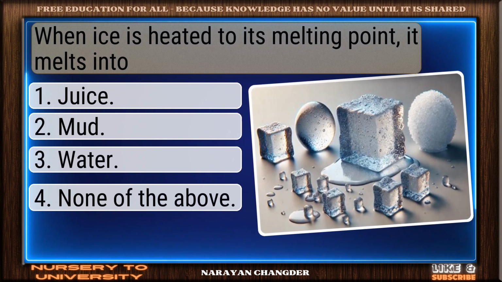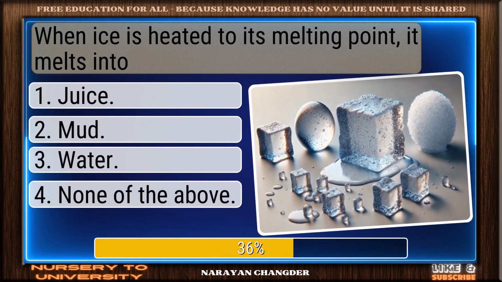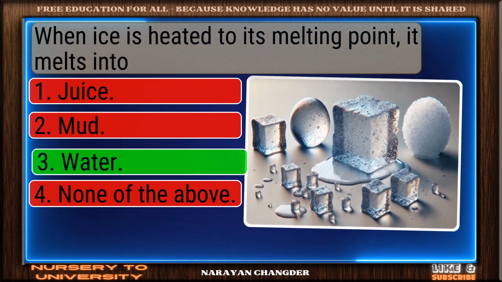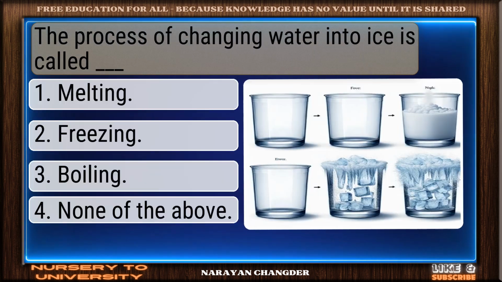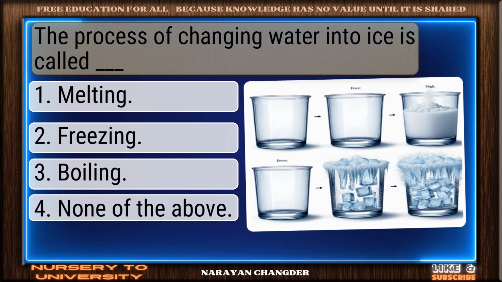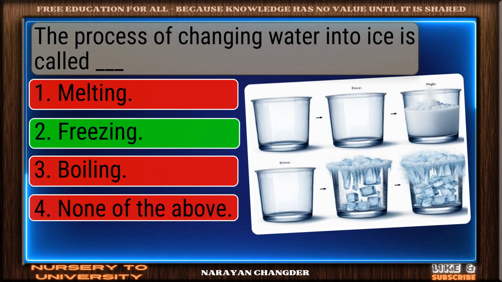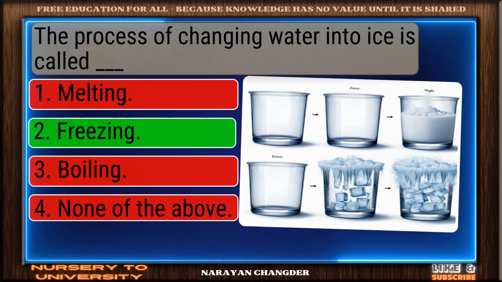When ice is heated to its melting point, it melts into. Well reasoned. Water is the correct choice. The process of changing water into ice is called dash. On track. Freezing is the correct answer.